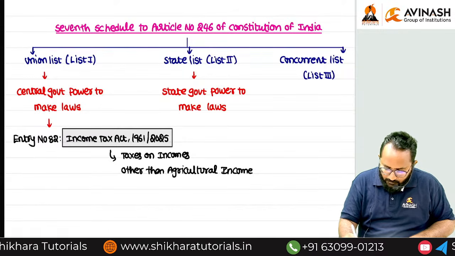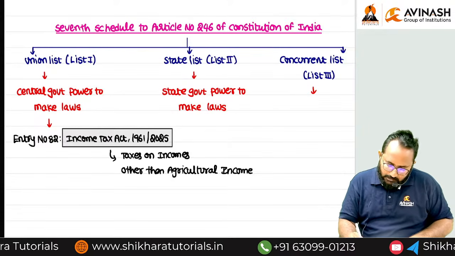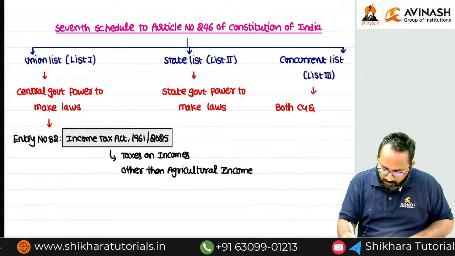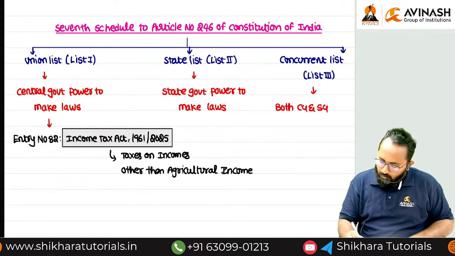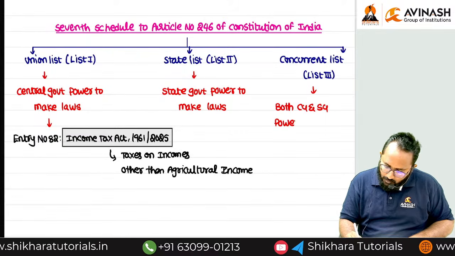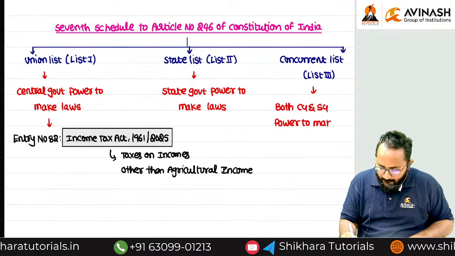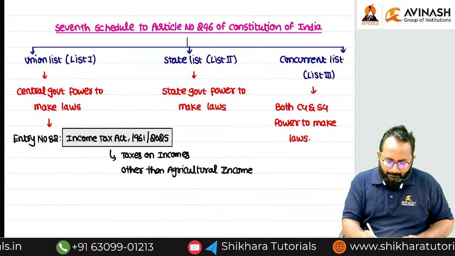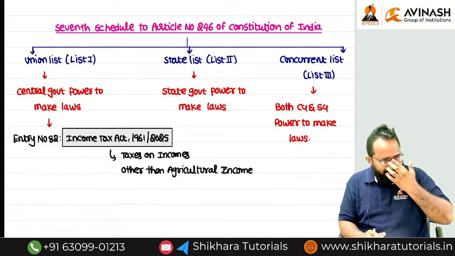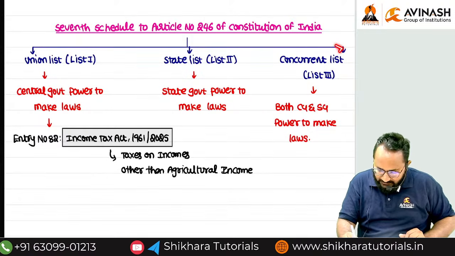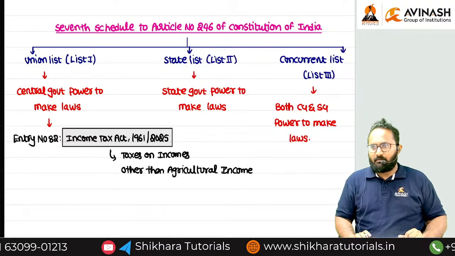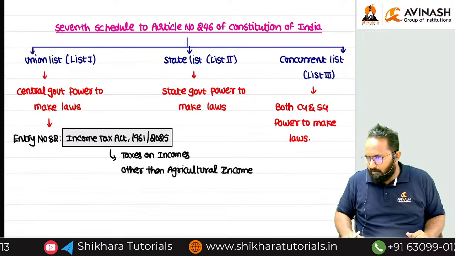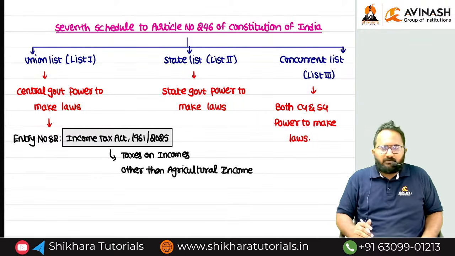Understood, all of you? Next, both, meaning here central government and state government, have the power to make laws. Nothing but combinedly, if the state governments and central government have framed laws, those laws have their place in the concurrent list. In your break time, you can open the Constitution of India, freely available on Google, and download it. Just go through the articles.